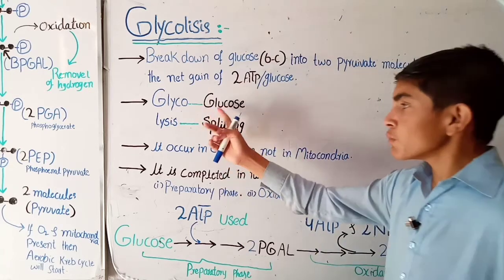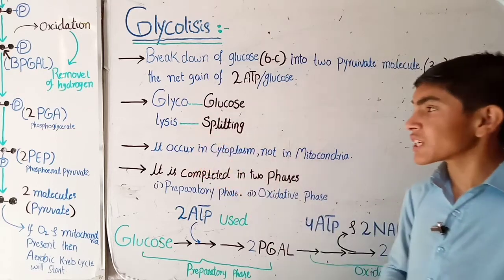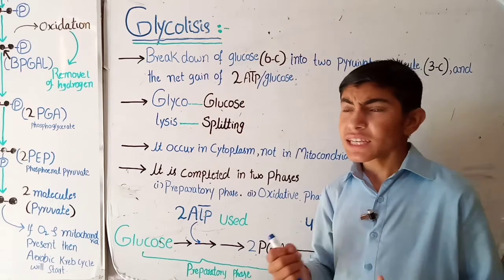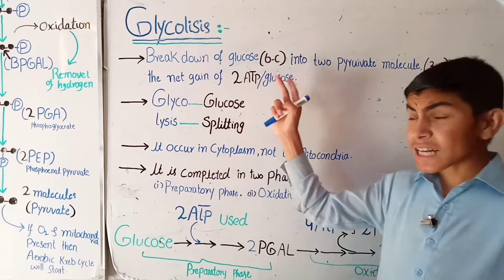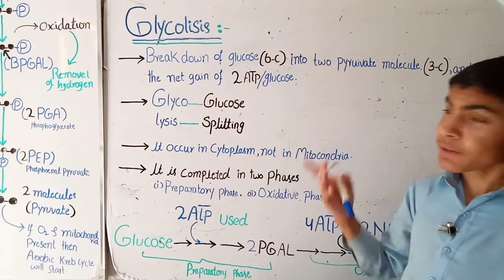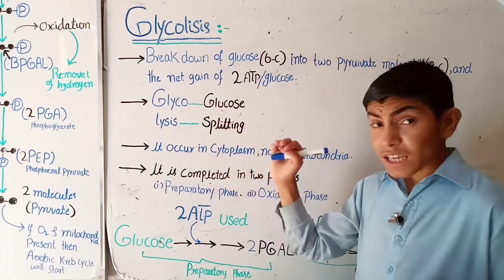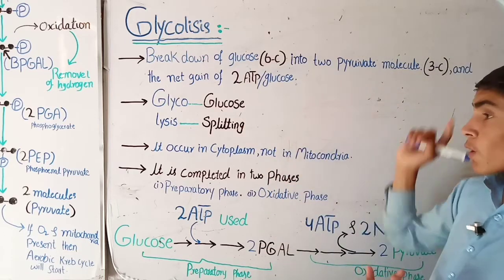Now, glycolysis: glucose and lysis, where lysis means splitting. So in this, the 6 carbon glucose is split into 2 three-carbon pyruvate molecules. In the next part we will talk about how glucose is split into 2 pyruvate molecules.